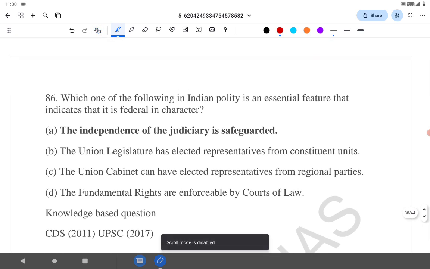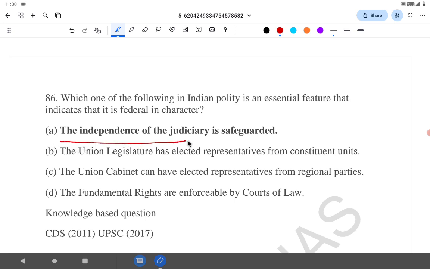Which one of the following in Indian polity is an essential feature that indicates a federal character? Independence of judiciary is safeguarded. See, independent judiciary is a federal feature. Union legislature has elected representatives from the constituent units. No. Union cabinet has elected representatives from regional parties. No. The fundamental rights are enforceable by the court of law.